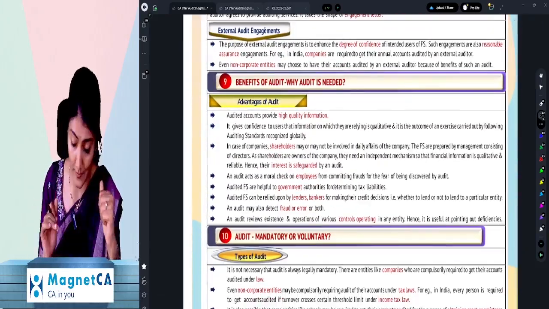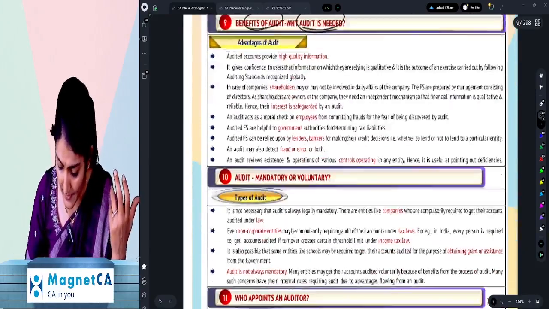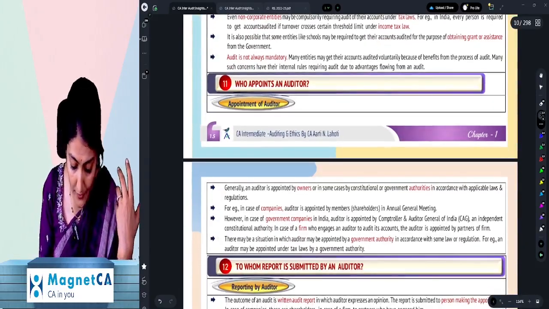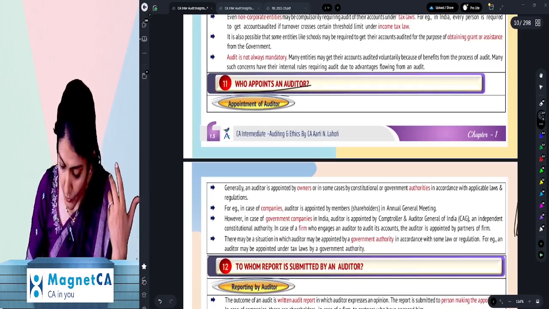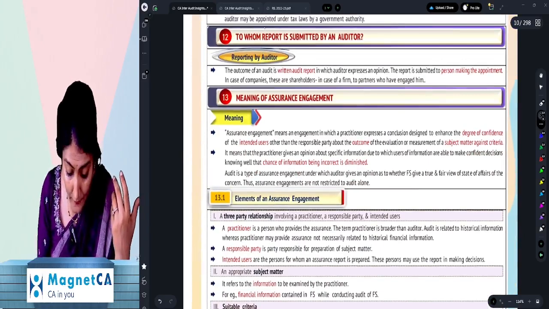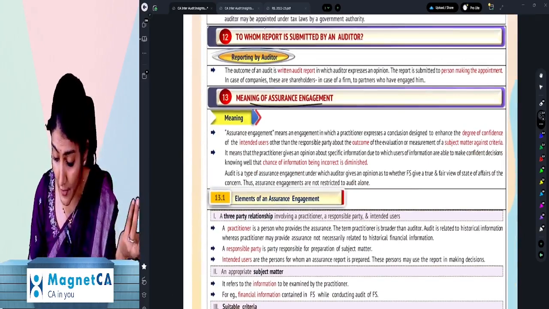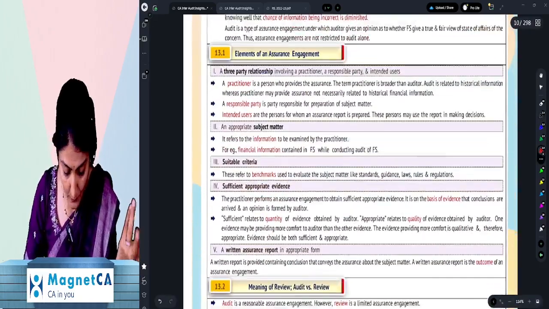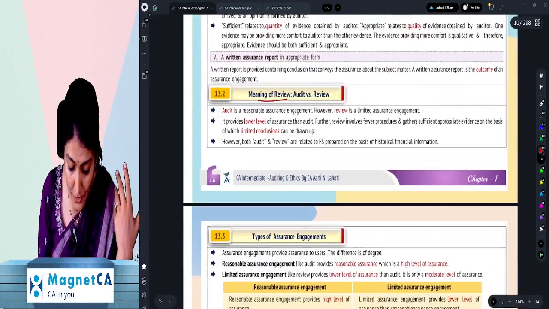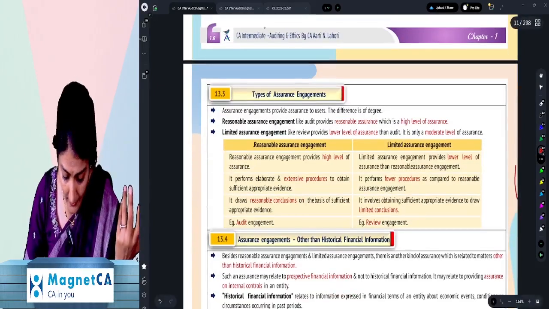Then what is an engagement? What are the advantages of an audit? Why is audit needed? What are the different types of audit? Who appoints an auditor? To whom does the auditor submit his report? Then what is the meaning of an assurance engagement, what I just discussed with you, audit, review and other assurance engagements? What are the elements of an assurance engagement? What is the meaning of review? What is the difference between audit and review?